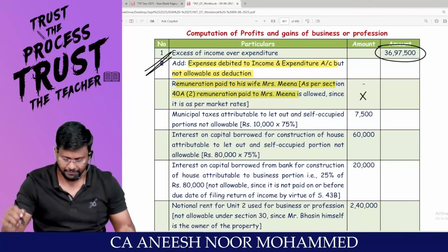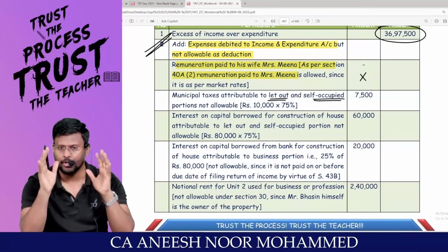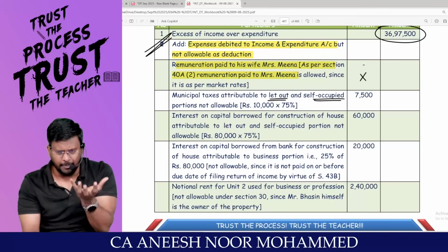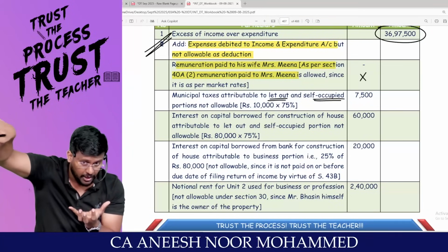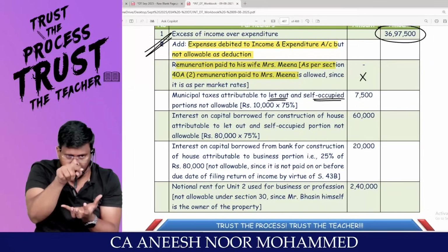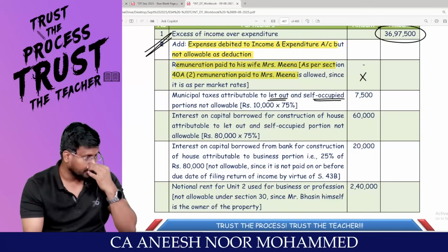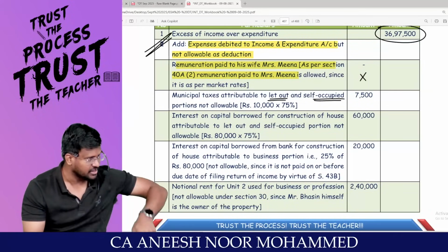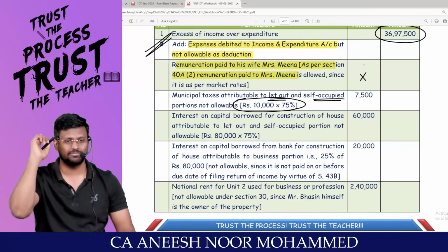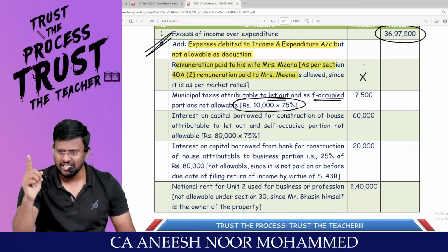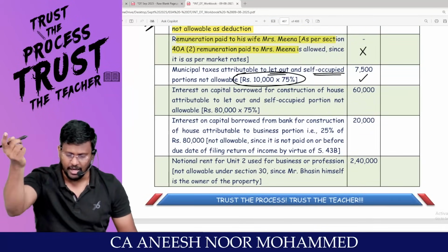Able to connect municipal taxes attributable to let out and self-occupied. You tell me, out of 100% of the house property, 50% is let out. That is IFHP. Balance 50%, 50% of 50%, 25% is self-occupied. That means remaining 25% is business. That 25% is allowed. 75% should be disallowed. So the impurity is 75%. Logic clear? 10,000 into 75%, 7,500 should be added back.